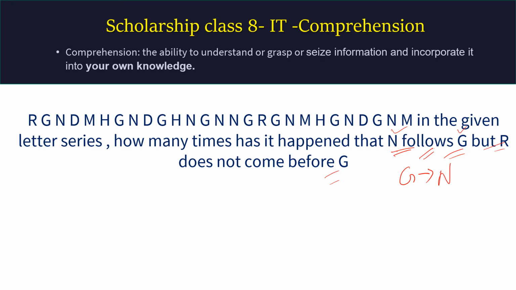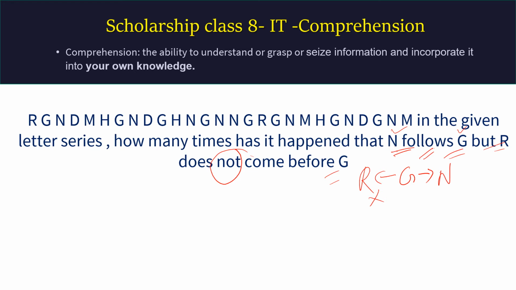But R does not come before G. On this side there should not be R. Twisting everything, once the question is understood in the wrong way, the answer will come in the wrong way. N follows G, but R does not come before G. That means on one side of G we want N, and on the other side we do not want R. Prior to G, R should not be there. One yes, one no.